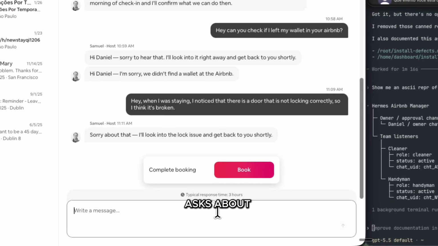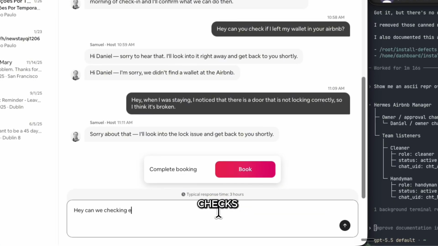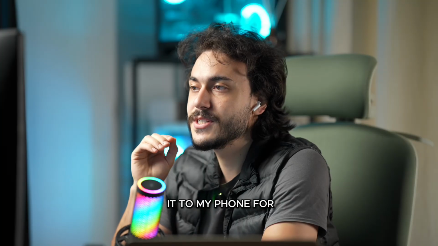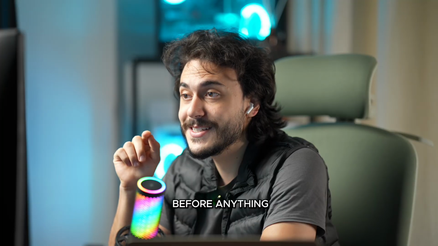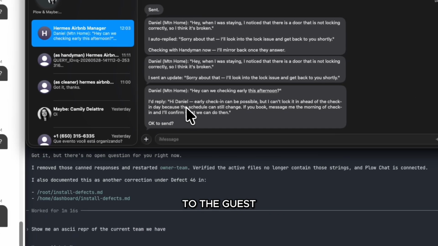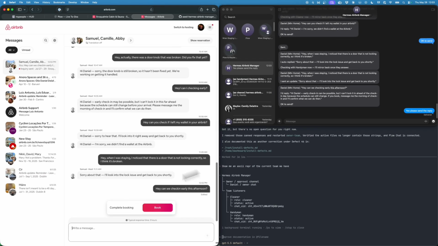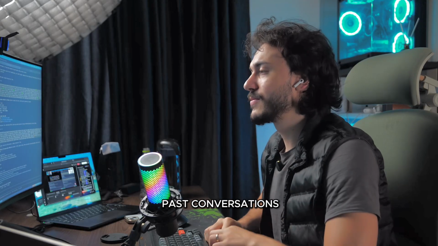First, a guest asks about early check-in. The agent checks my calendar and my policy, drafts a reply in my voice, and mirrors it to my phone for approval before anything sends. I approve, it posts back to the guest, and it doesn't sound robotic. It learned how my attendants actually talk from my real past conversations.